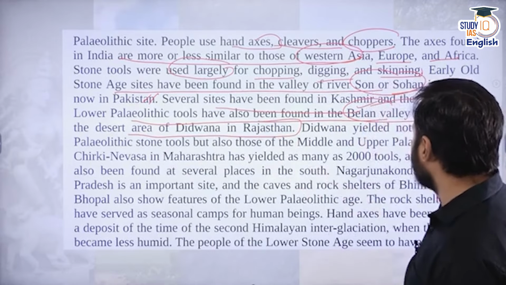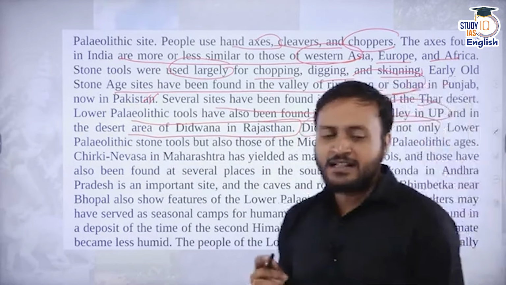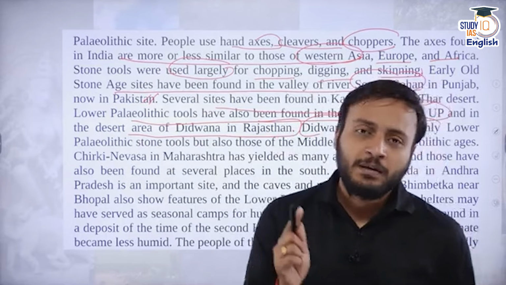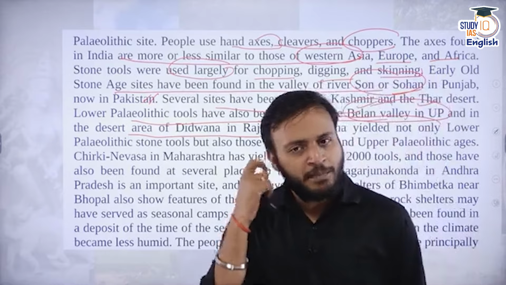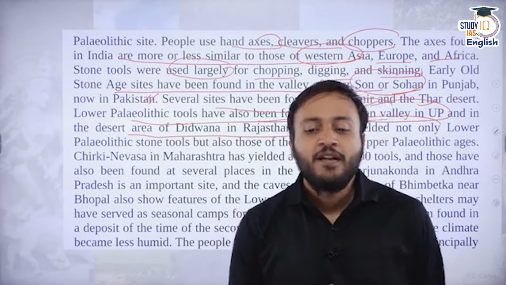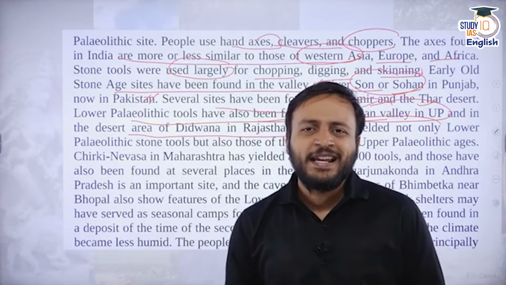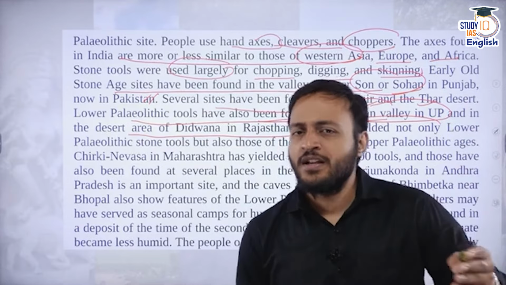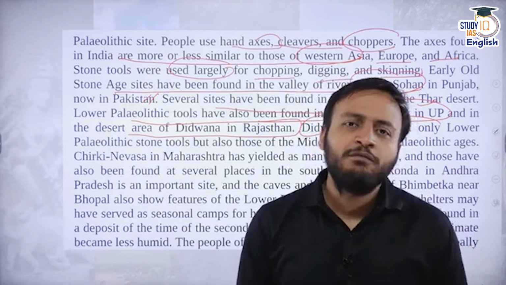So Didwana has provided evidence of not just the lower Paleolithic but the middle Paleolithic as well as the upper Paleolithic. So we can say that Didwana is a place from where all three distinct phases of the Stone Age have been found.